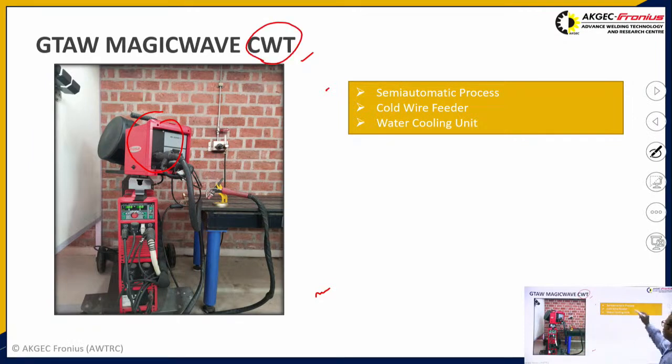It is a semi-automatic process, because with the wire feeder attachment we have converted the manual process into semi-automatic, as we don't have to use another hand to feed the filler wire to the molten pool. The cold wire feeder is there, and a water cooling attachment is there.